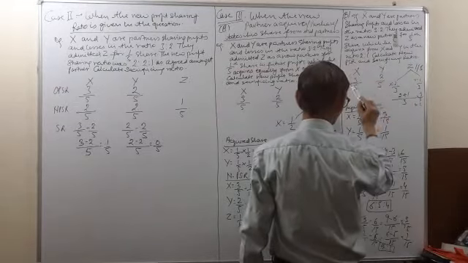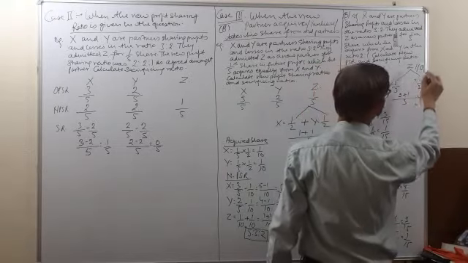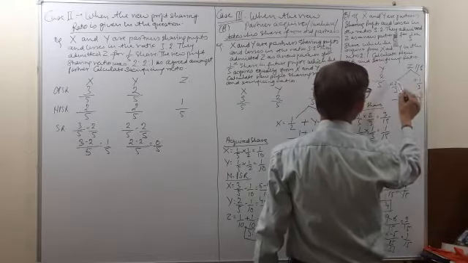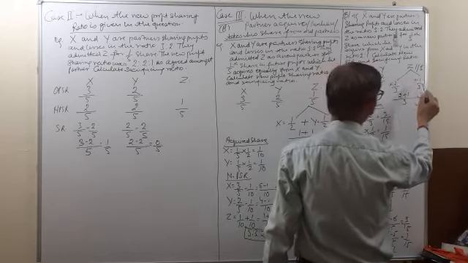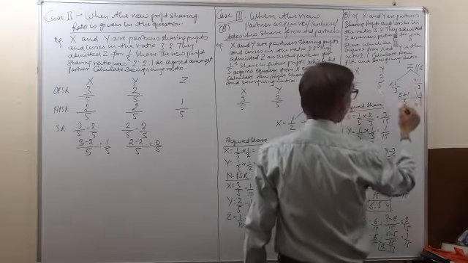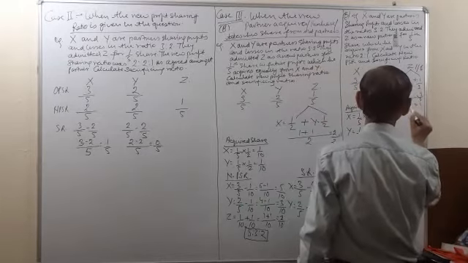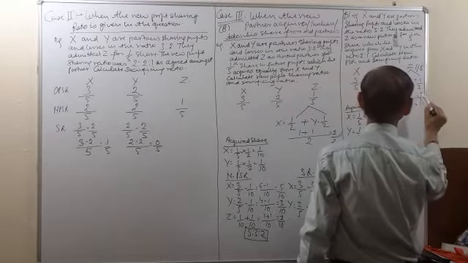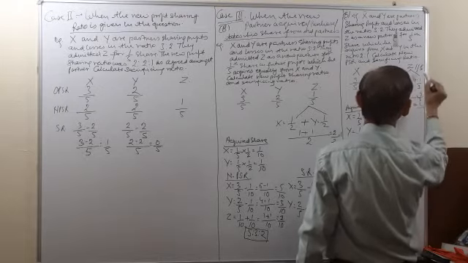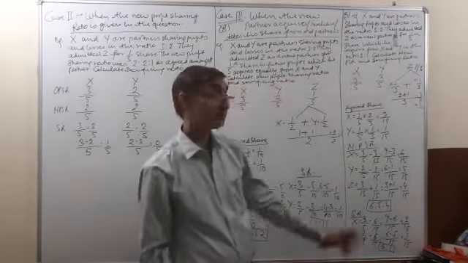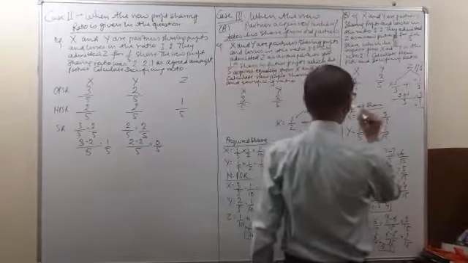So X and Y were sharing profits in the ratio 3/5 and 2/5. Z is coming for 1/5 share, which he acquires from X and Y in the ratio 2:1, meaning 2/3 from X and 1/3 from Y. We will add up this ratio, so it will come to 3. 2 plus 1 is equal to 3/3, which is equal to 1. The total of this is 1, and here the share of the incoming partner is 1/5. They are not equal. Therefore, we have to calculate the acquired share.